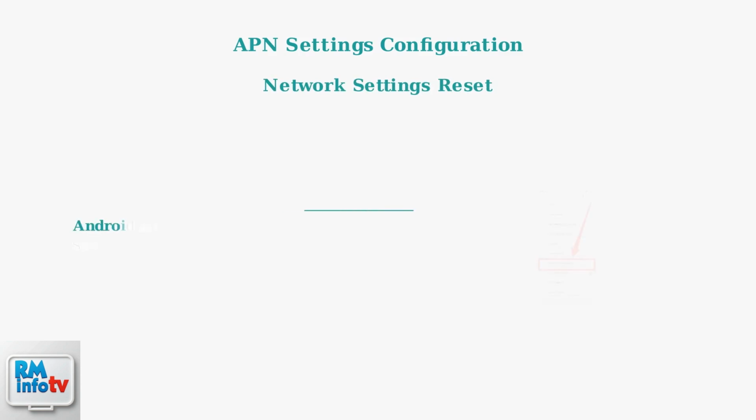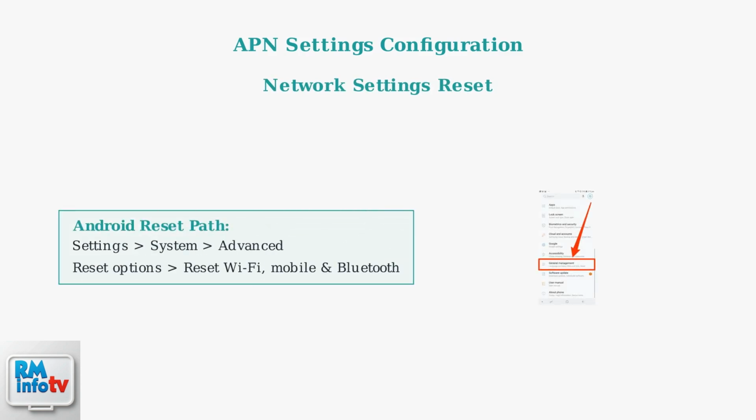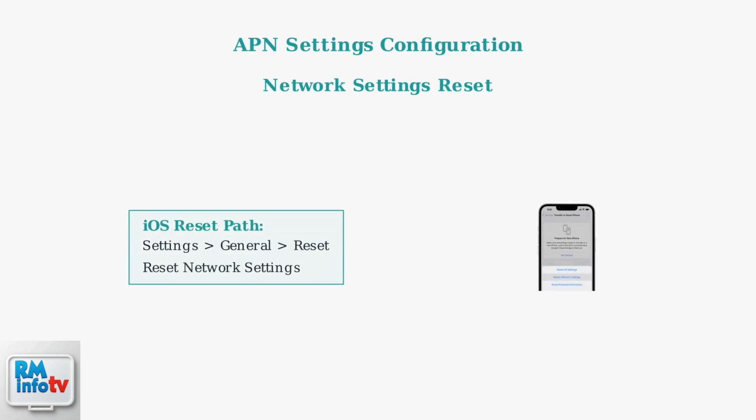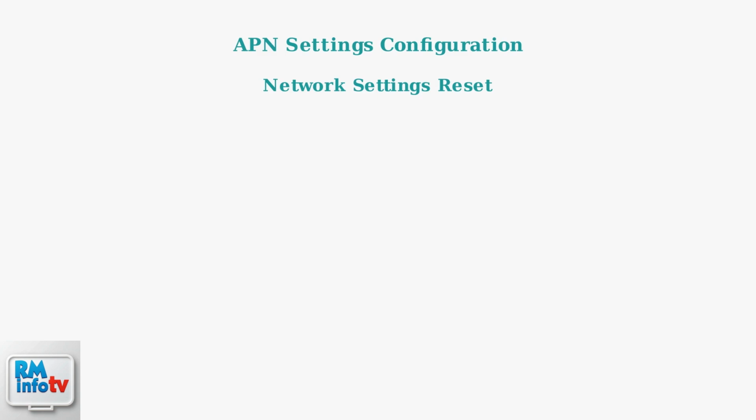If APN configuration doesn't resolve the issue, try resetting your network settings. On Android, go to Settings, System, Advanced, Reset Options, then Reset Wi-Fi, Mobile, and Bluetooth. For iPhone users, navigate to Settings, General, Reset, then Reset Network Settings. This will refresh all network connections and may resolve persistent data issues.